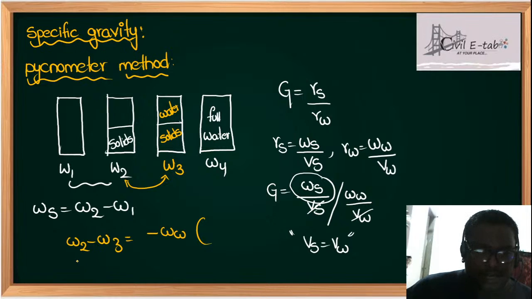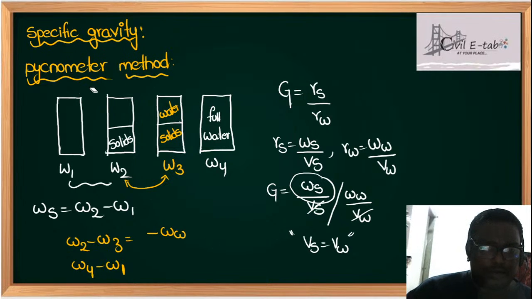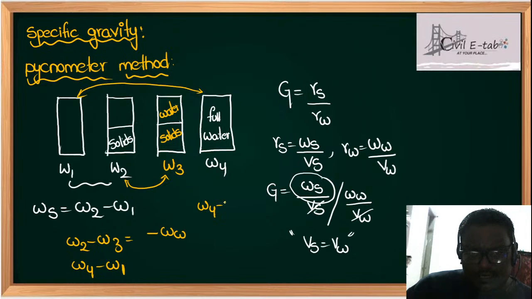And what do you mean by W4 minus W1? It is the weight of water, right? W4 minus W1 is nothing but the weight of full of water. Am I correct or wrong? W4 minus W1 is the weight of full of water.